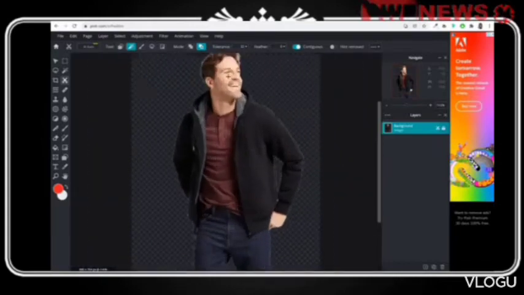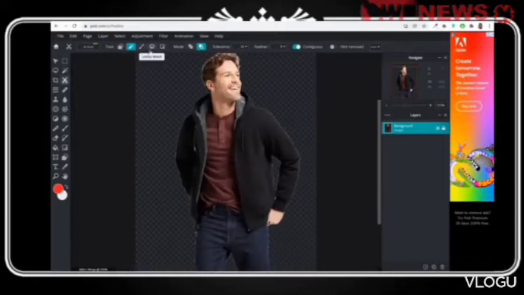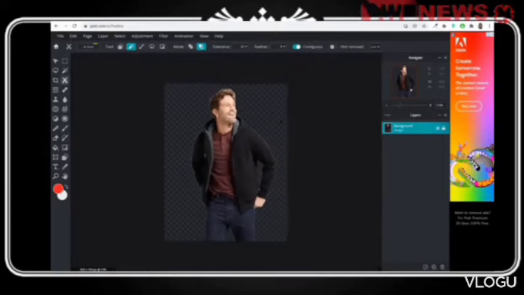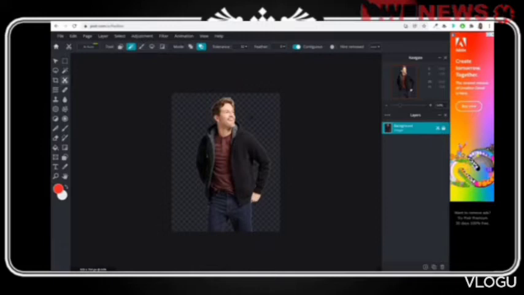So you can use this one. You can do some more things. There are many more options. We have the eraser option and some other options as well. I just wanted to show you that this is a very simple tool that you can use to do this thing.